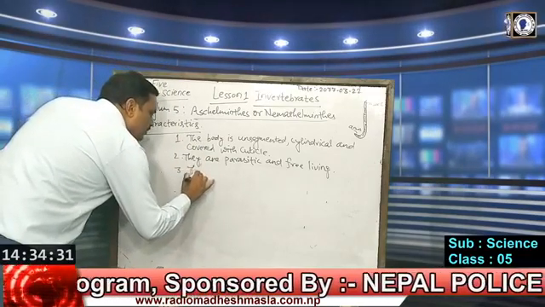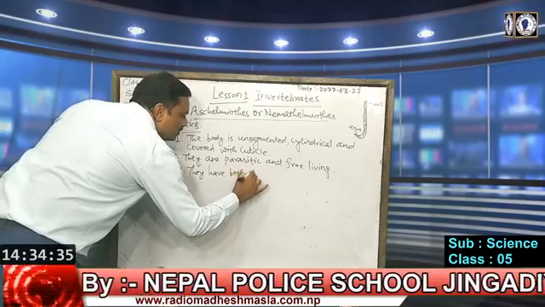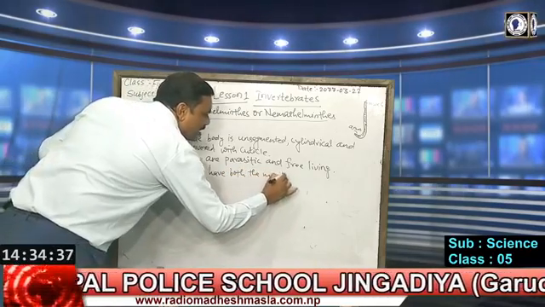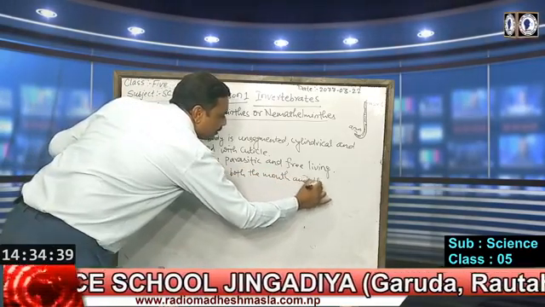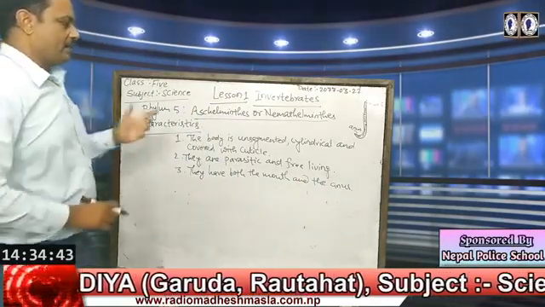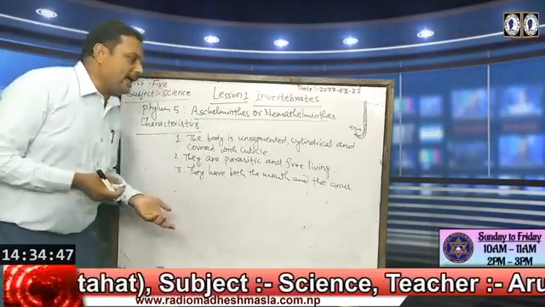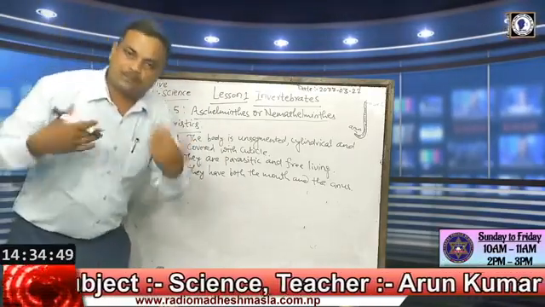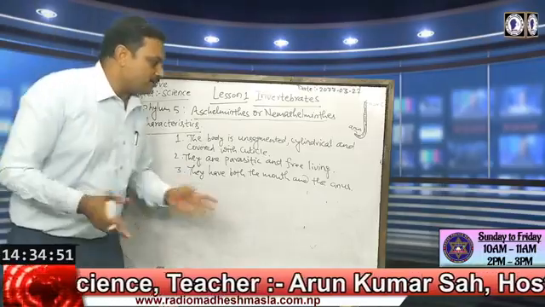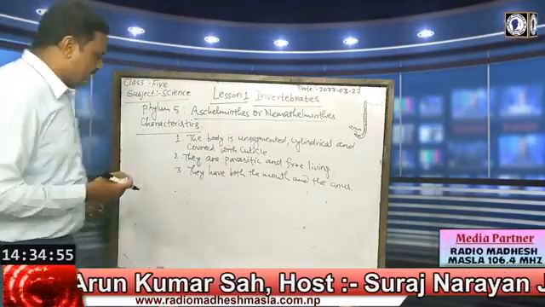They have both the mouth and the anus. We know that mouth and anus are concerned with the digestive system. For taking in food, they have a mouth, and for throwing out the waste products as fecal matter, passing stool, they have a small opening, that is the anus.